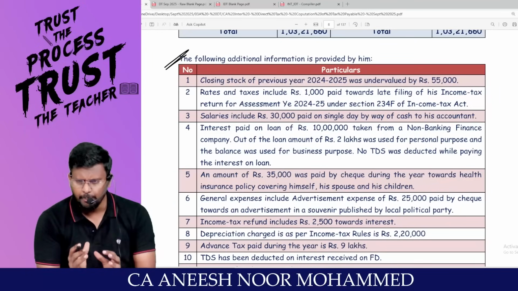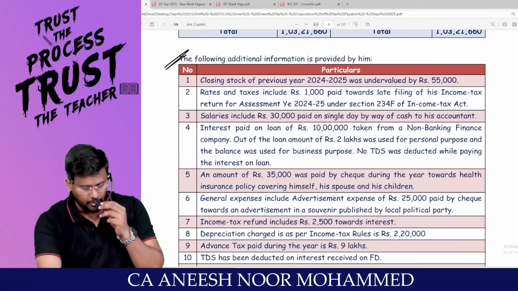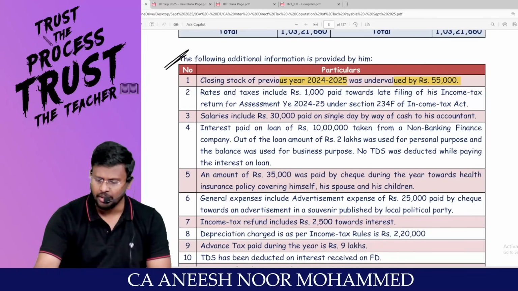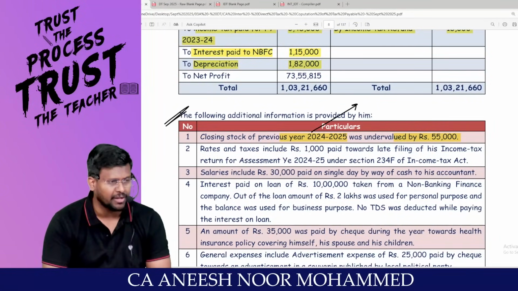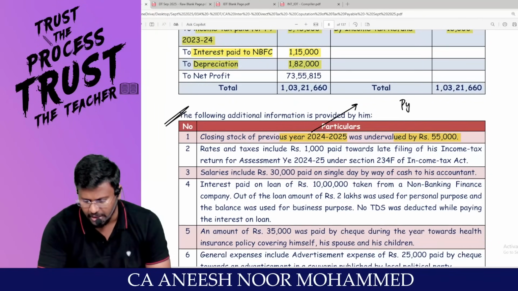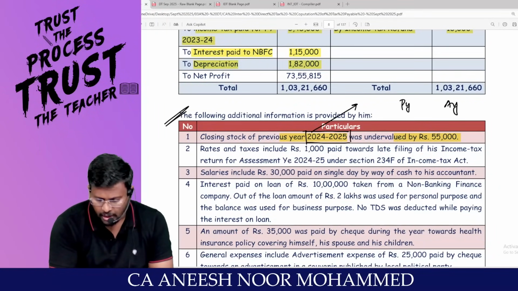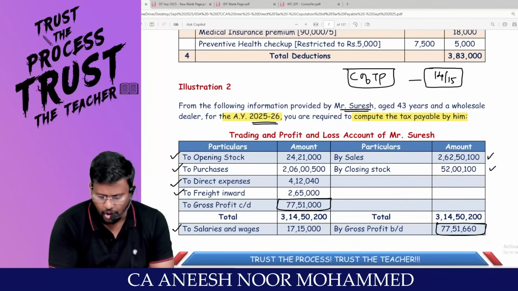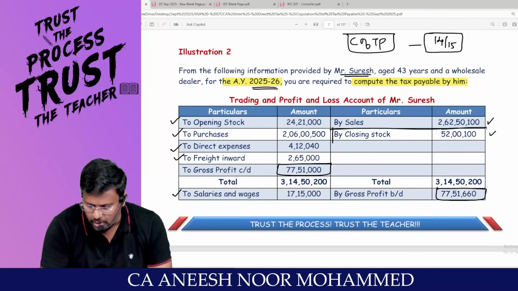This much information has been given in the question. Read it very properly, understand each and every point. The following additional information is provided by him. Closing stock of previous year 24-25 was undervalued by 55,000. In tax, we have previous year and assessment year. Which previous year are they talking about? 24-25. Our year is also 24-25 because the assessment year is 25-26.